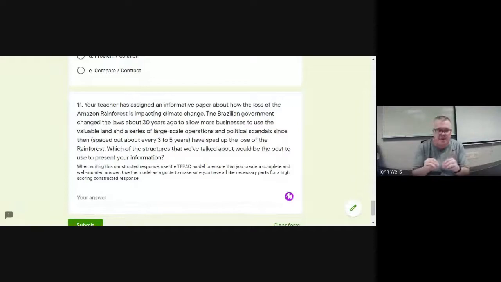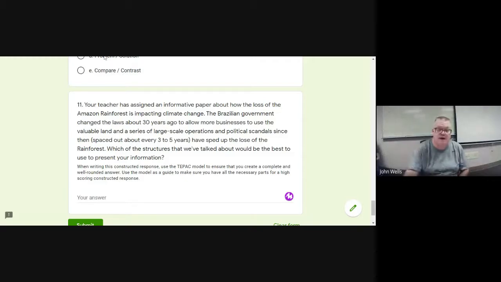But this is where you're going to just start saying, I would focus on this part. And this is why that structure would be the most effective. Now, once you get to the analysis piece, that's where you're going to make those connections. You're going to draw from that example and look at that structure and say, why is this the best structure to use? Okay. And then the concluding sentence just kind of wraps it up. Don't forget that we do have the TPAC pieces up on the wall, and the TPAC model is also posted for you to use on Classroom.